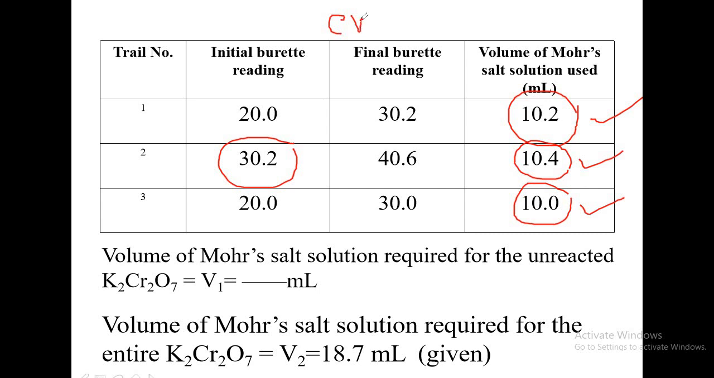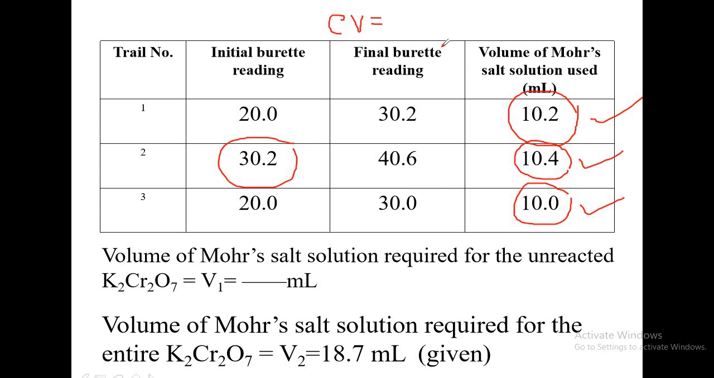The correct value is actually given, or it is calculated. This value is calculated by the teacher. The teacher will calculate this value based on the weight of FAS the student is reporting. Each student is given some weight of FAS. The student will weigh the FAS, how much it is given, and the student has to report to the teacher that the weight of FAS is this much.